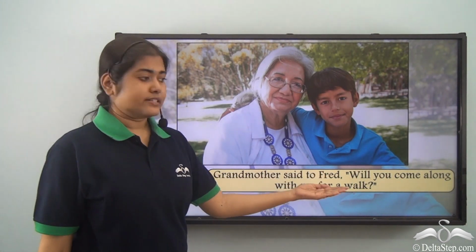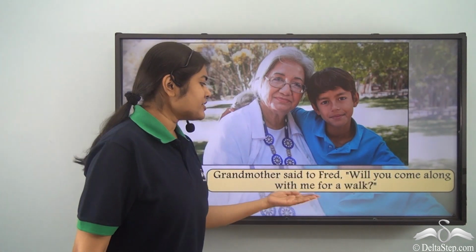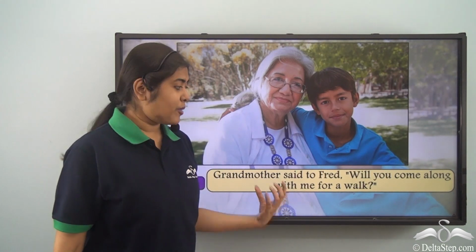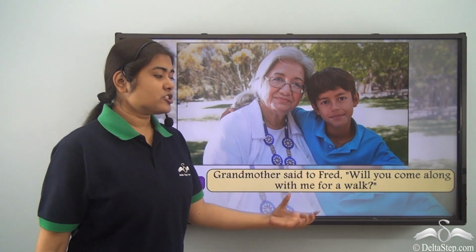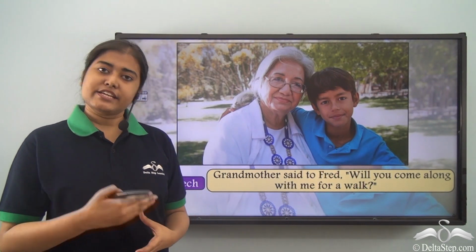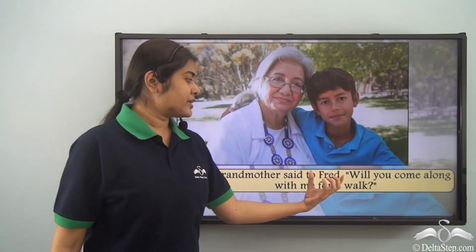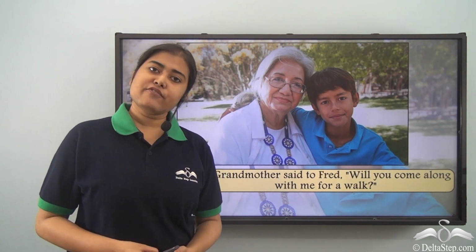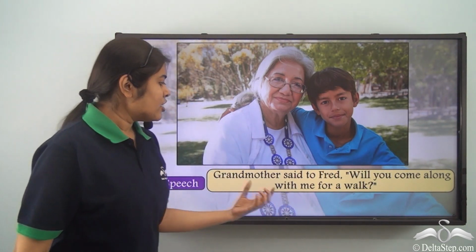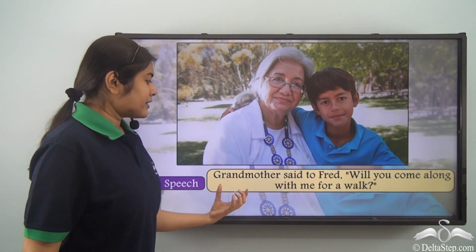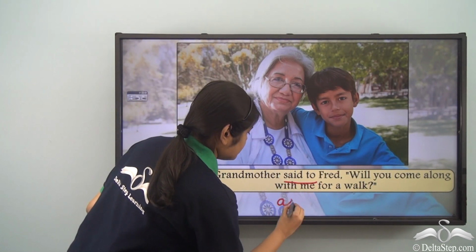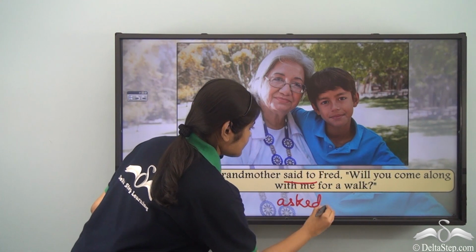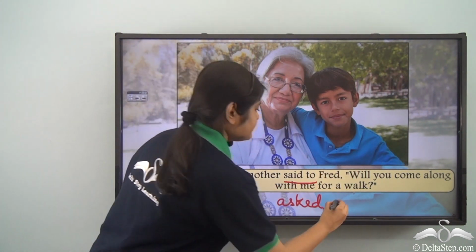Grandmother said to Fred, will you come along with me for a walk? Now once again a question is being asked where it is possible to have an answer in yes or no. So we are going to add the conjunction if or whether in this case as well. So what will happen? Grandmother asked Fred if or whether